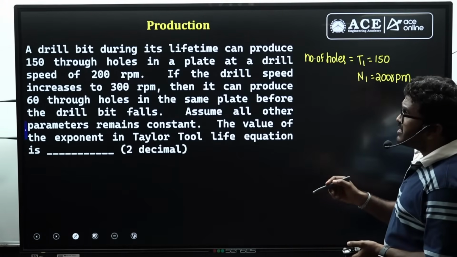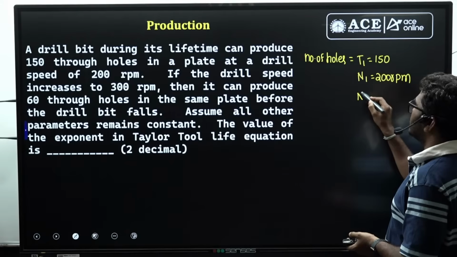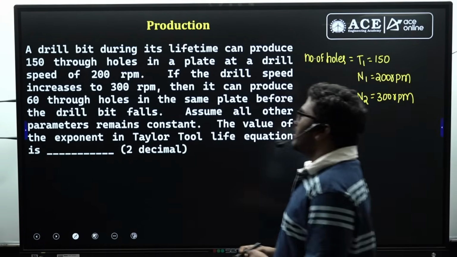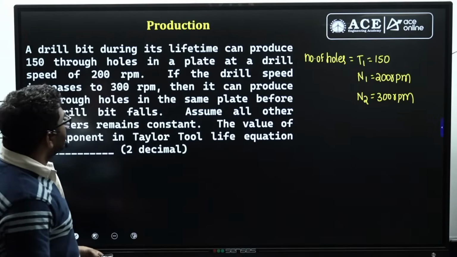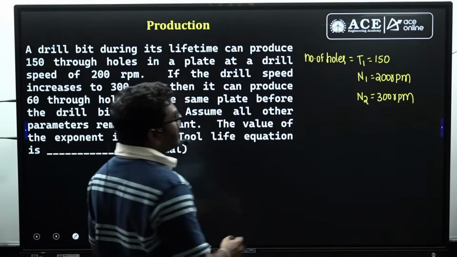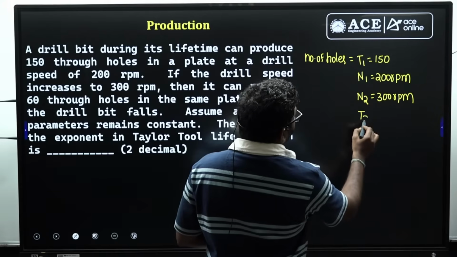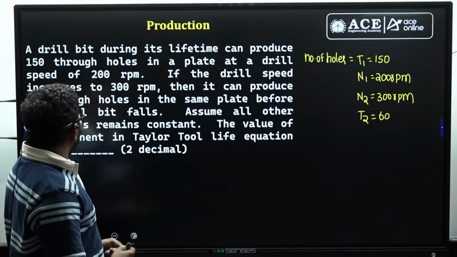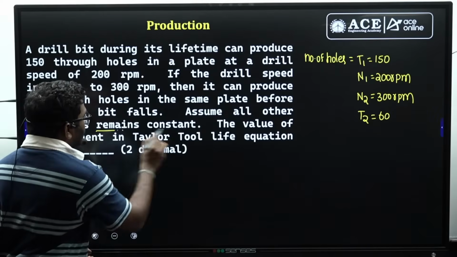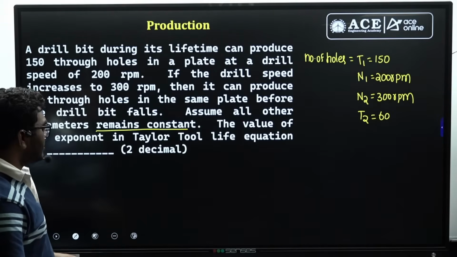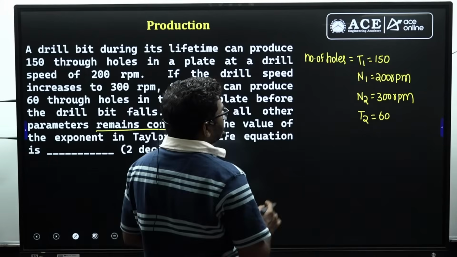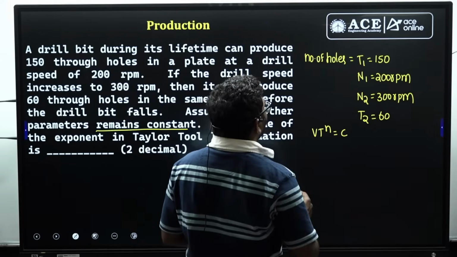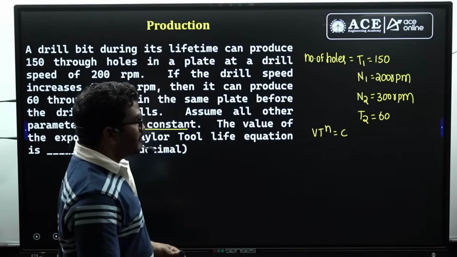If the drill speed is increased to 300, N2 is equal to 300 rpm, then it can produce 60 through holes. So if the speed increases, the number of holes is going to reduce, the lifespan is going to reduce, so 60. Now only 60 holes we can make. Assume all other parameters remain constant. So here you can take Taylor's tool life equation, V t power n equal to constant. Some of you may think that time is not given, tool life is not given like that.